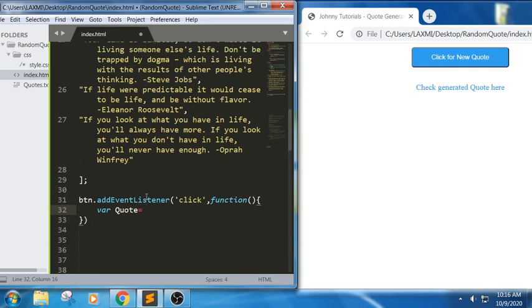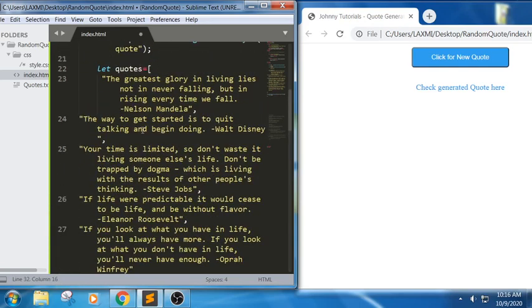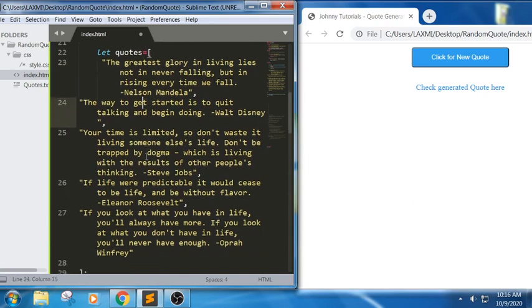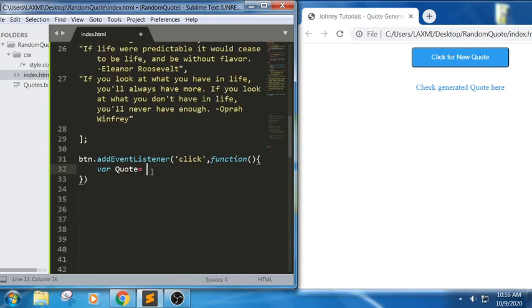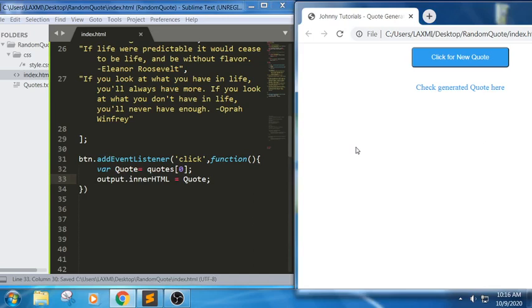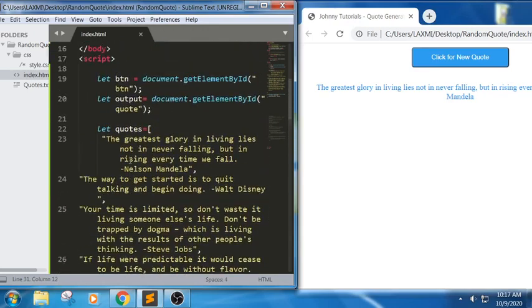So what is the array name we have? Quotes. In order to access each array element, we write quotes of 0, quotes of 1. Here we have 5 quotes. For example, if I write quotes of 0, output dot inner HTML equals to quote, what will be the output? By default, it will display only the first quotation: the greatest glory is living in this one.